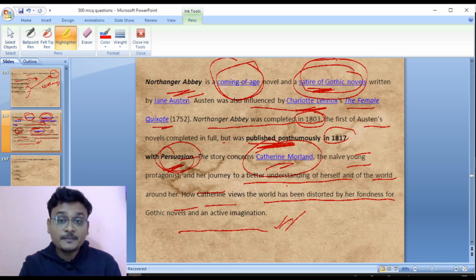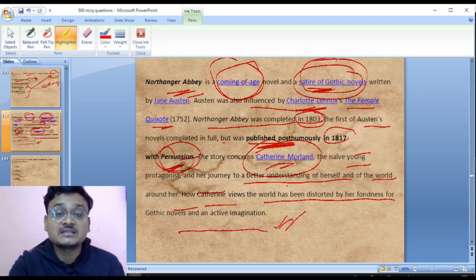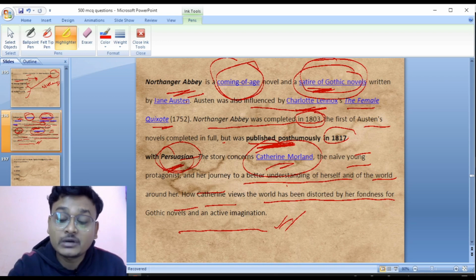It's a coming of age story. Jane Austen was also influenced by The Female Quixote by Charlotte Lennox. It was published posthumously in the year 1817 along with Persuasion. So Catherine Morland is the heroine of the novel Northanger Abbey.